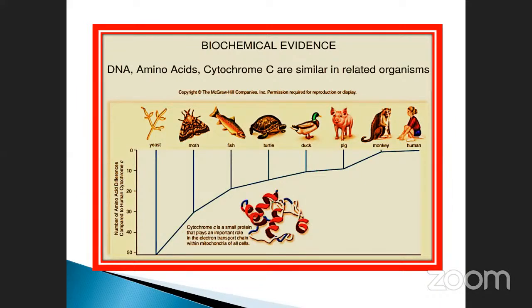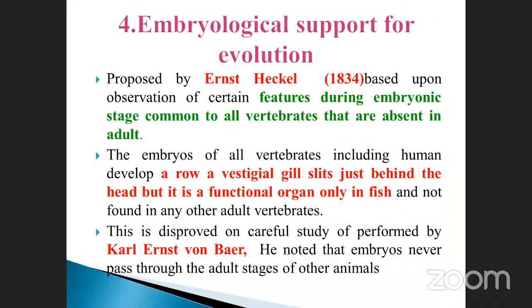Okay, the DNA we already know about. DNA is deoxyribonucleic acid. Amino acids: how many amino acids are present in each one? It has a specific amino acid sequence, because human beings contain 22 amino acids, particularly 20 amino acids for the production of protein molecules. Cytochrome C is essential for the oxidation reduction process. All have it, but the composition will be different. Embryological evidences we will see in the next classes.